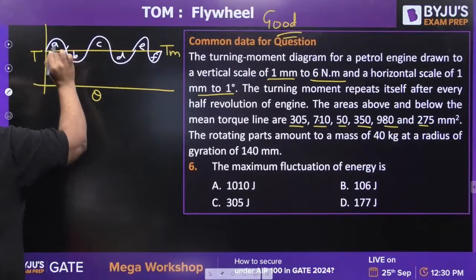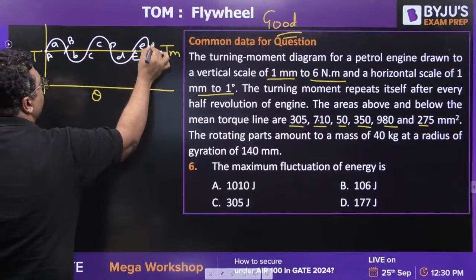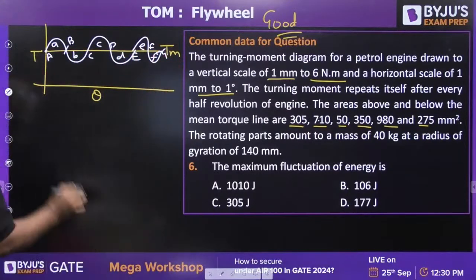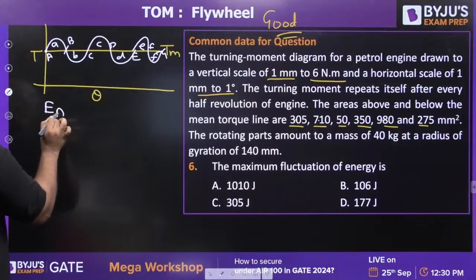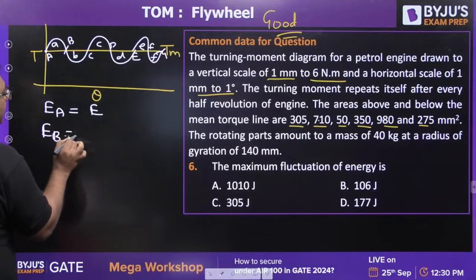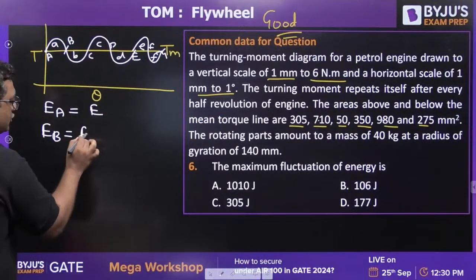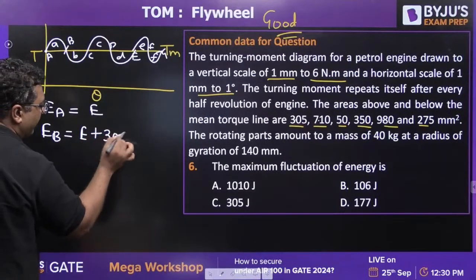I am considering this as A, B, C, D, E, F, G. You know that the energy at A, you will be assuming it as E. Then the energy at B will be E plus this area. This area is given as 305, so it will be E plus 305.